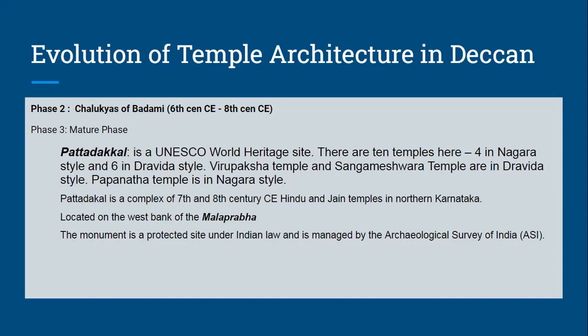So important temples: Virupaksha Temple. Now we have already seen one Virupaksha Temple under Vijayanagar. This is the next Virupaksha Temple, which is under Chalukyas of Badami. And then we have Sangameshwara Temple. These two temples, Virupaksha Temple and Sangameshwara Temple, are in the Dravida style. And we have Papanatha Temple, which is in Nagara style. So these are the 3 important temples at Pattadakkal.